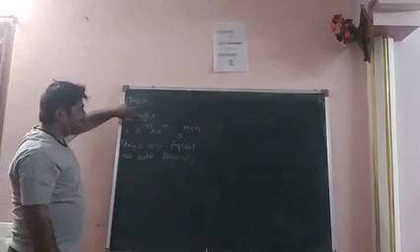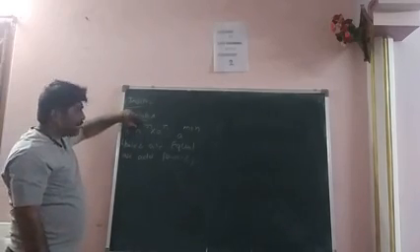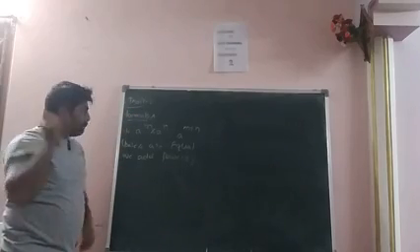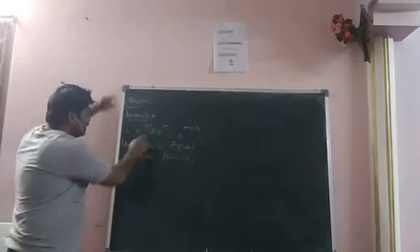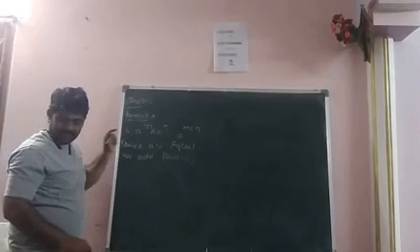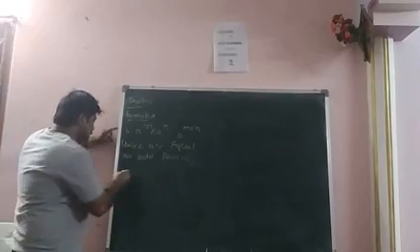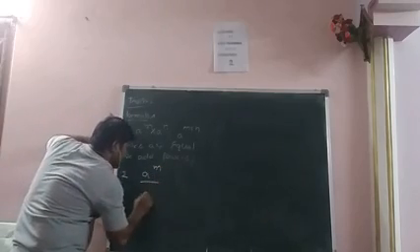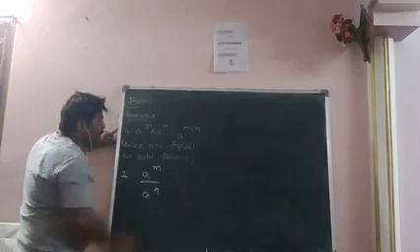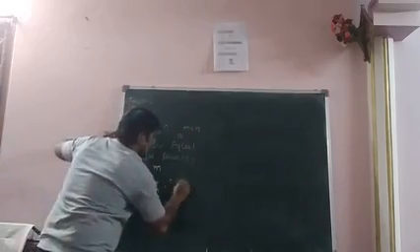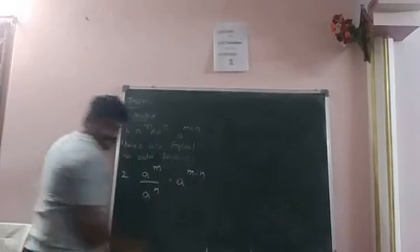So first we study all the formulas. The first formula is a power m into a power n, that is nothing but a power of m plus n. For into, what is the opposite of into? Divided by. That is a power m by a power n. So what is the opposite of plus? Minus. That is nothing but a power of m minus n.